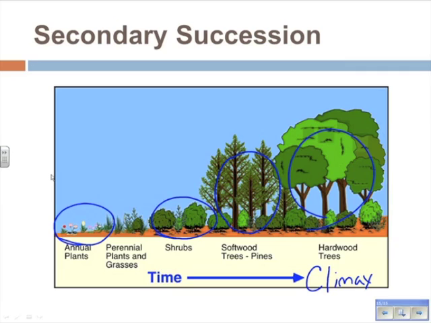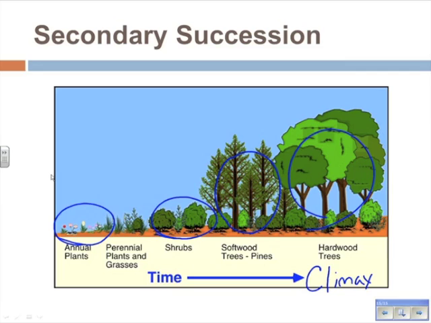In primary succession, it's just bare rock. Rock is hard, rock is solid. It's hard for things to start to grow and establish themselves. And it takes thousands of years for that rock to be broken down and turned into soil. But in secondary succession, there was already a soil base that existed. The plants and animals were removed, but the soil remained. Okay. And therefore it is much easier for new plants to come in and start to grow.